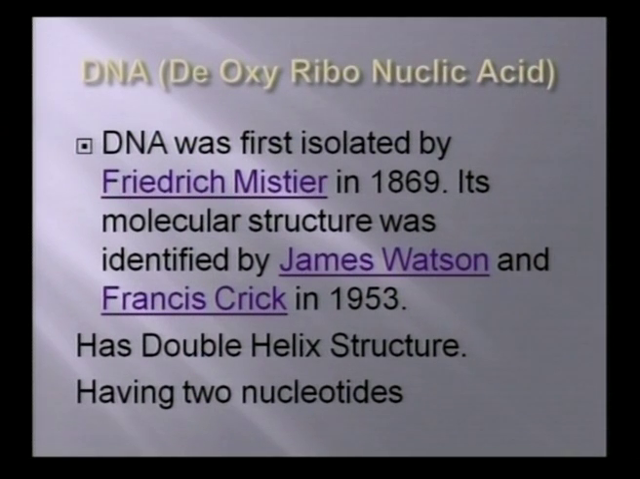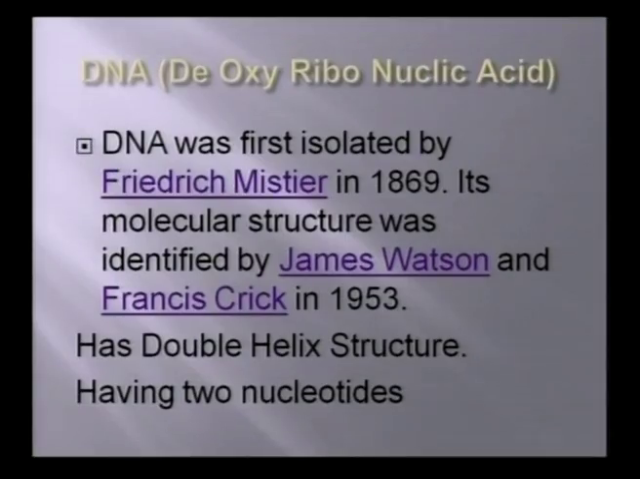DNA is nothing but deoxyribonucleic acid. Why do we call it a nucleic acid? That means DNA is present with nitrogen, and it also contains oxygen. DNA was first isolated by Miescher in 1869. Its molecular structure was identified by James Watson and Francis Crick in 1953. DNA has a double helix structure having 2 nucleotides.